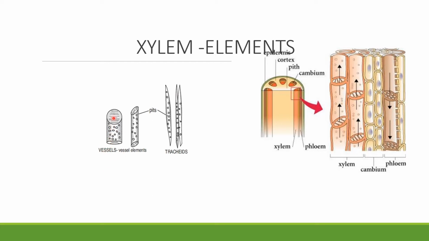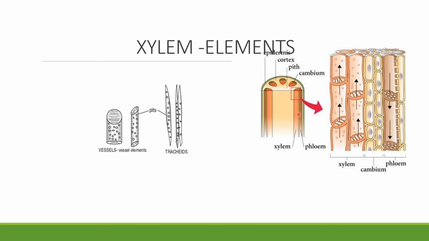Vessels are like tubular structures, and these are more efficient water conductors than tracheids, right? And also you can see these also have pits, and open-ended vessels are attached one to another, so that water is conducted in tall trees also very easily.